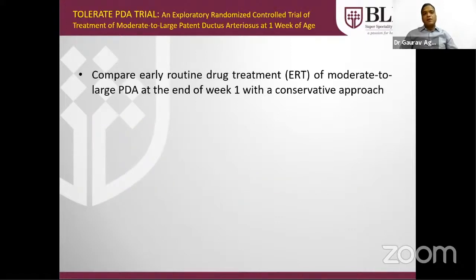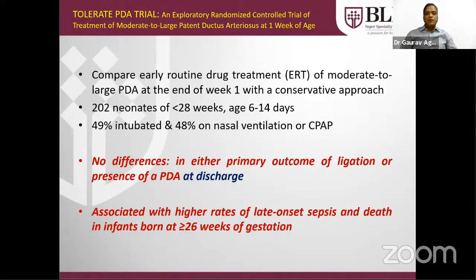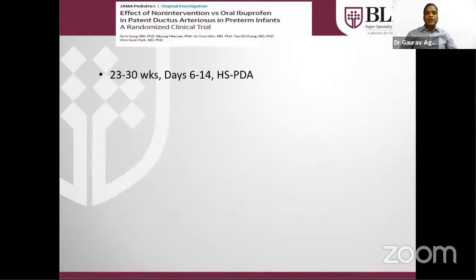This is a trial that was published in October 2018, known as the Tolerate PDA trial. They compared early drug treatment with a conservative approach in moderate to large size PDA at the age of 1 week. They found there is no difference in either primary outcome of ligation or presence of PDA at discharge. There was no difference whether it was treated with a conservative approach or drug treatment. But they found there was high incidence of late onset sepsis and death in infants born at more than 26 weeks of gestation. So the final conclusion is that conservative treatment is always better as compared to the medical treatment.